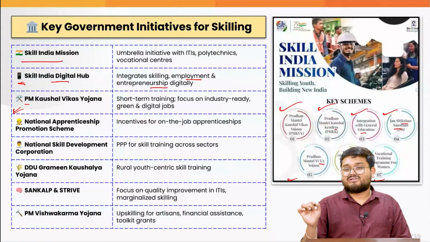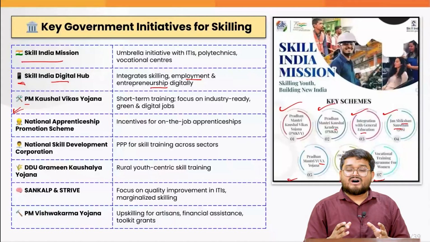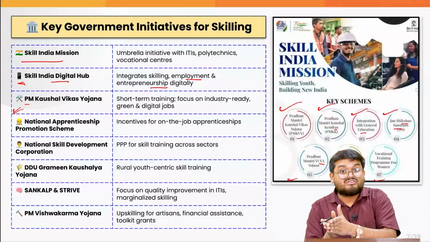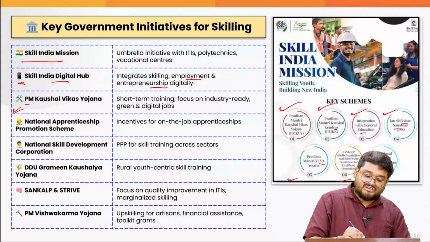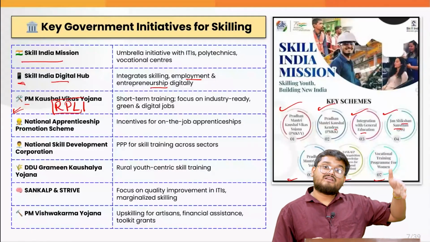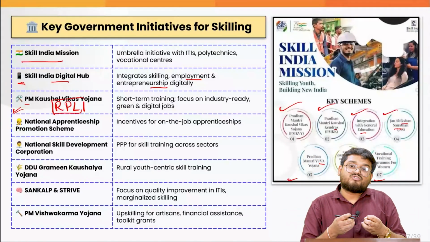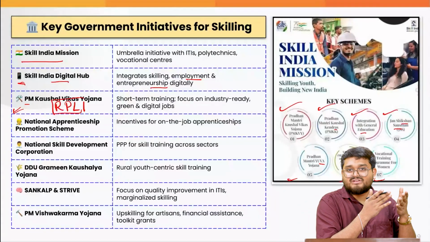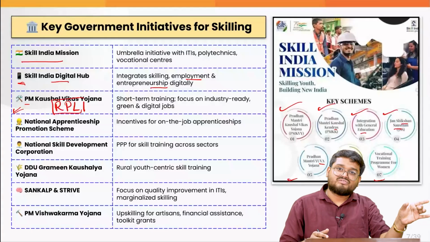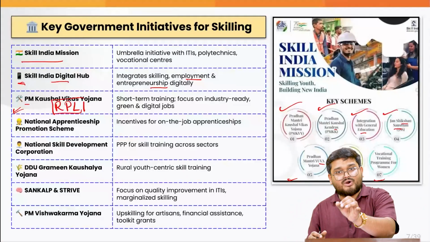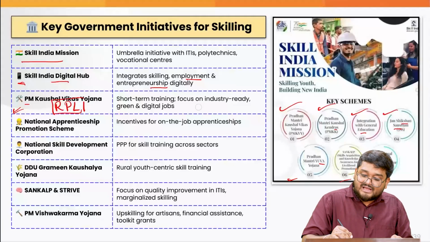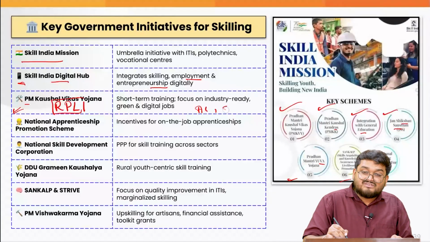Now, Kaushal Vikas Yojana is actually talking about the various skills that you need to learn on a short-term basis, and also the various skills which you had earlier, known as the recognition of prior learning. That means these are the skills which you have had from before, and you will also be getting certificates based on that. Now, we have had phases of this, from Kaushal Vikas Yojana 1.0, 2.0, 3.0 and 4.0 recently.